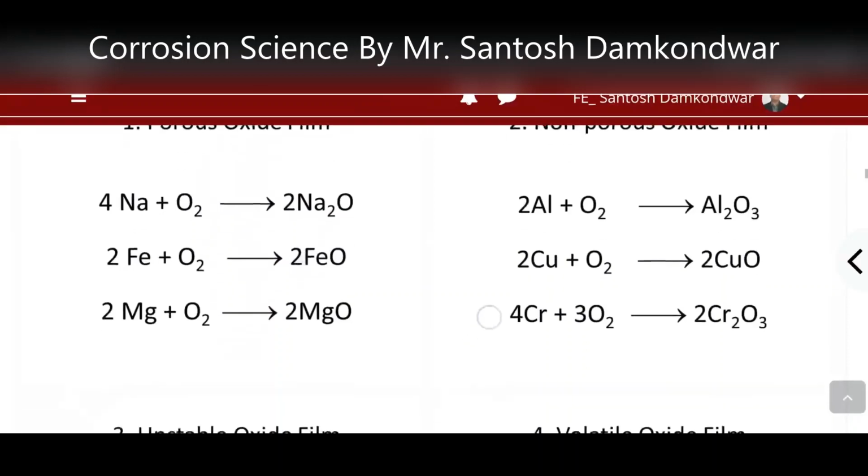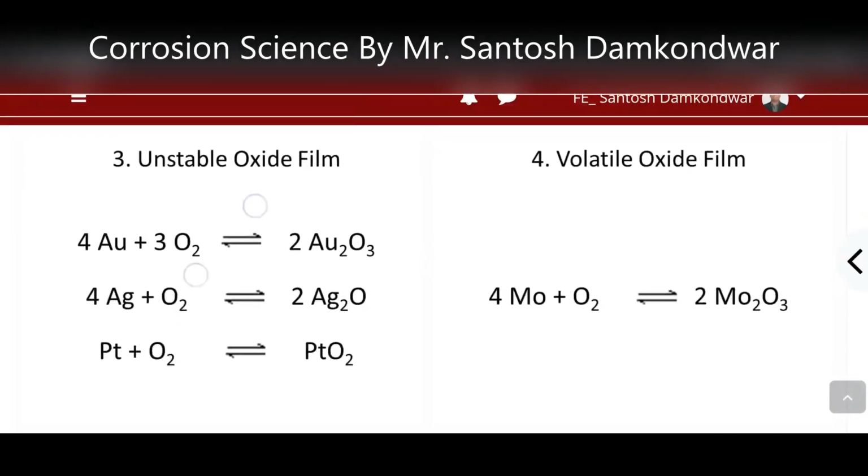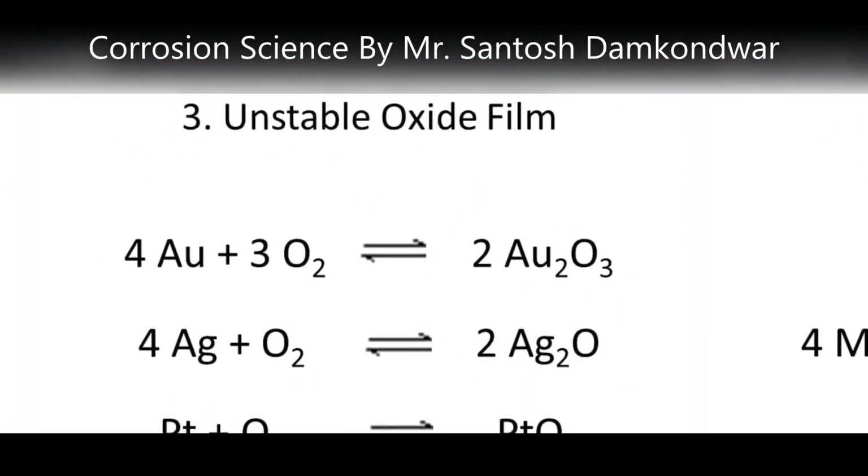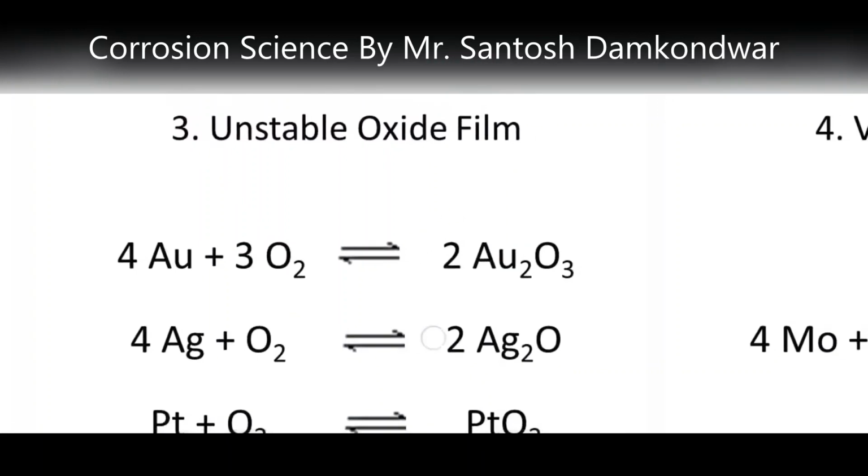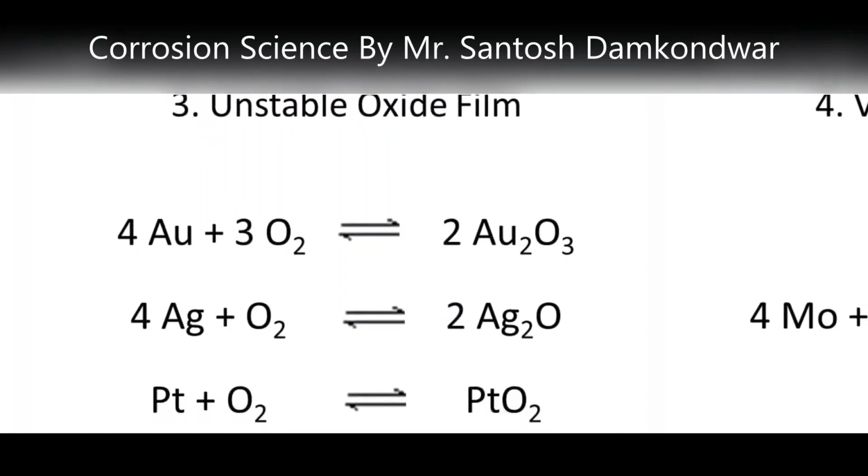Apart from that, we can talk about the unstable metal oxide film. Metals like silver, gold or platinum form unstable oxide films. Now what does it mean by unstable metal oxide film?